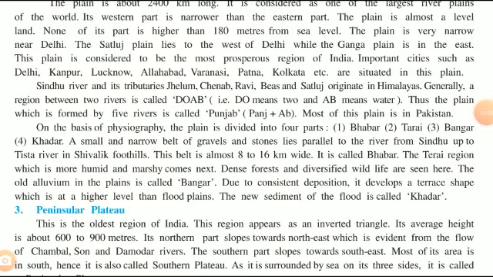On the basis of physiography, this plain is divided into four parts: Bhabar, Tarai, Bangar, and Khadar. Bhabar is formed of gravels and stones lying parallel to the rivers from Sindhu up to Tista in the Shivalik foothills. The belt is almost 8 to 16 kilometers wide, and that's why it is known as Bhabar.